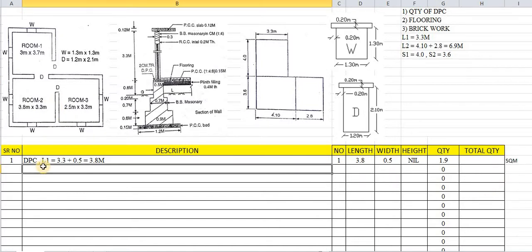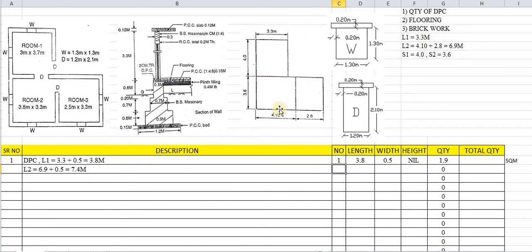Same way for L2 calculations. So L2 has been given as 6.9, we have taken 6.9. Again the same way, 6.9 plus width of section, that is 0.5. So 6.9 plus 0.5, that is 7.4. So 7.4 meters is the center to center distance, L2 distance. How many numbers of L2?